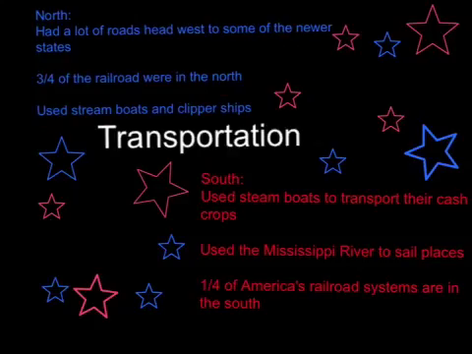As for transportation between the North and the South, the North had more roads extending west from the eastern cities to new states added to the Union. They had steamboats and clipper ships. The Erie Canal was built to connect the Great Lakes with the Hudson River to transport goods, and more than two-thirds of all railroads were in the North.